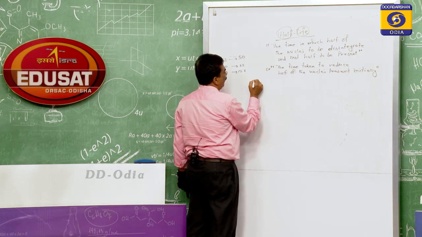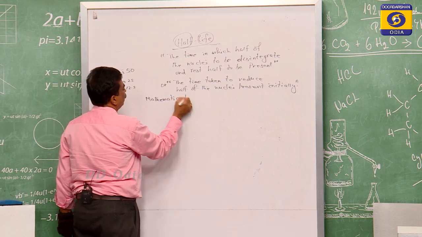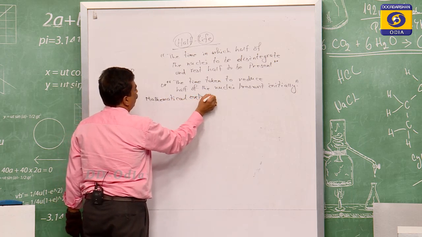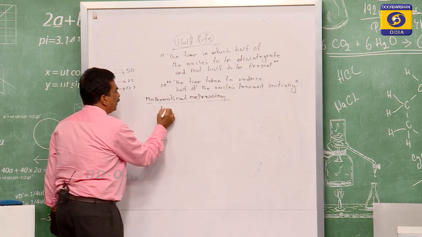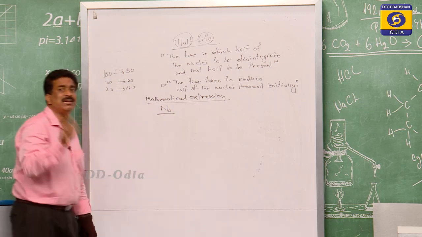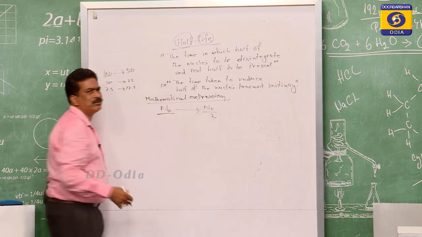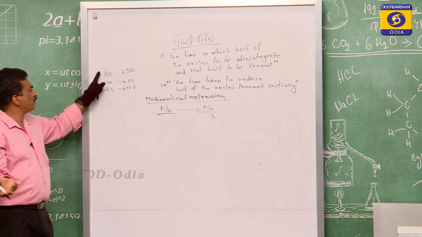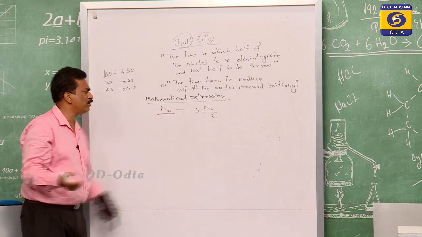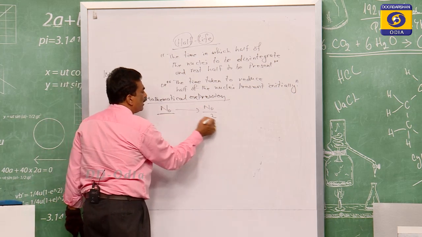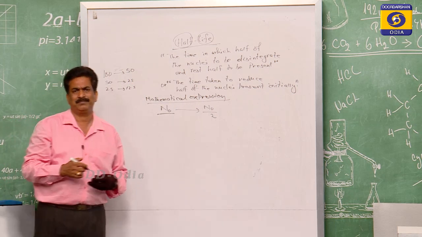So for the mathematical expression, how many nuclei do we have? We have taken the number of nuclei we have initially as N0, and it becomes N0 by 2, as in the example I said. Suppose 100 becomes 50; if it is N0, it becomes N0 by 2. So N0 becoming N0 by 2, the time it takes is known as the half life.